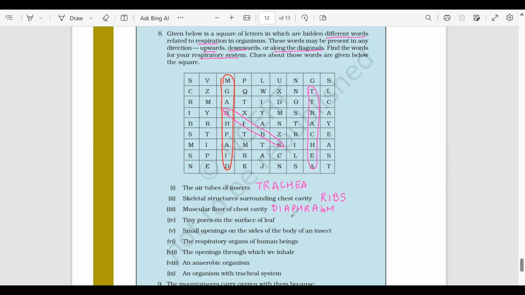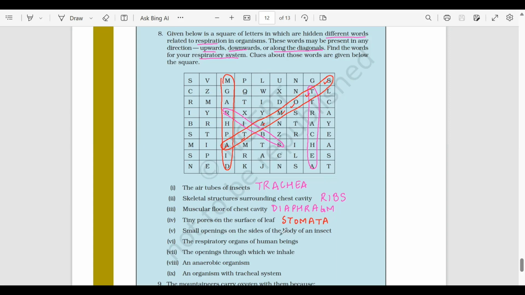Next one, the tiny pores on the surface of leaf. This is called as stomata. So let's find stomata. So here it is. S-T-O-M-A-T-A, stomata.